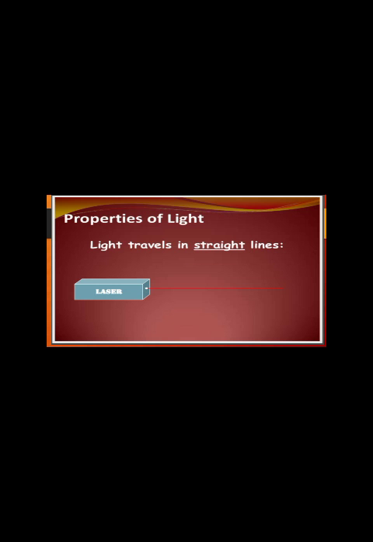We never observe light traveling with a zigzag movement, going here and there and then reaching the spot. It always travels in a straight line. Whatever the source of light we use, a torch, a laser gun, or emergency lights, the light always travels in a straight line.